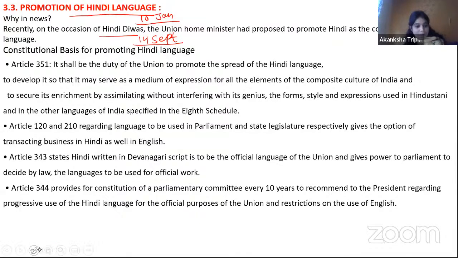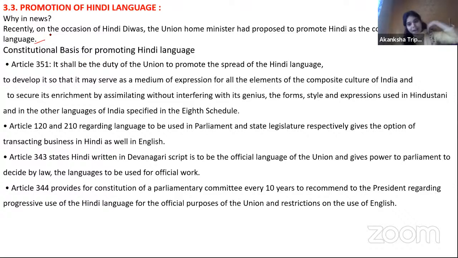Okay. So recently, on the occasion of Hindi Divas, the Union Home Minister proposed to promote Hindi as the country's common language. See, the news ends here, but as a UPSC aspirant, your work will not finish here. What questions will come? Now the new education policy has also come, where they again talk about the three-language formula. So this is important from the prelims point of view, and in mains many questions can come.